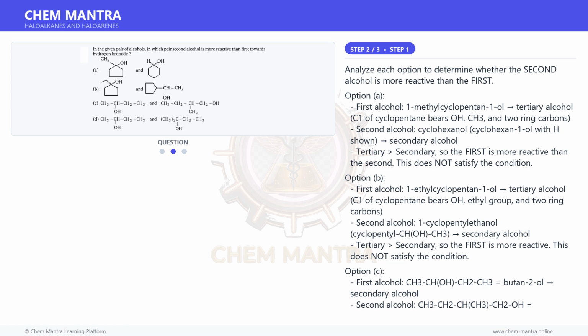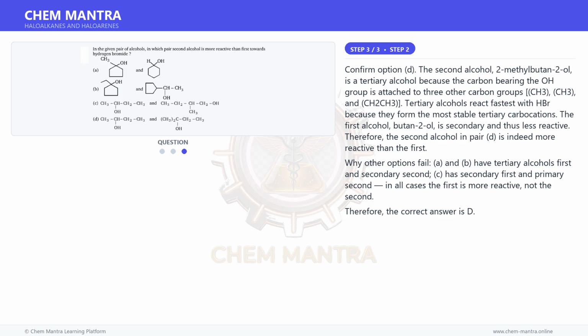Option D. First alcohol, CH3CH(OH)CH2CH3, butan-2-ol, a secondary alcohol. Second alcohol, (CH3)2C(OH)CH2CH3, 2-methylbutan-2-ol, a tertiary alcohol. Tertiary, secondary, so the second alcohol is more reactive than the first. This satisfies the condition. And for the final step, confirm option D.